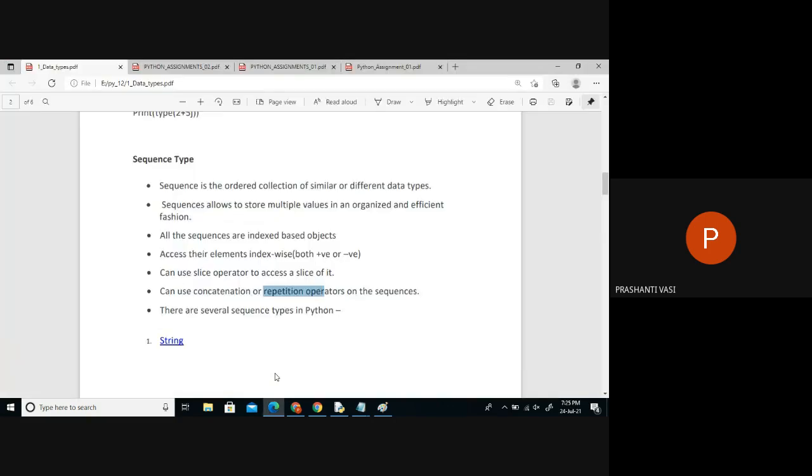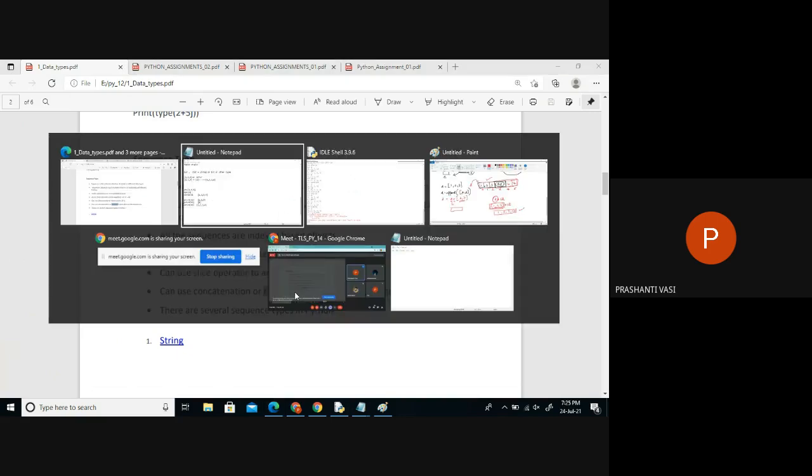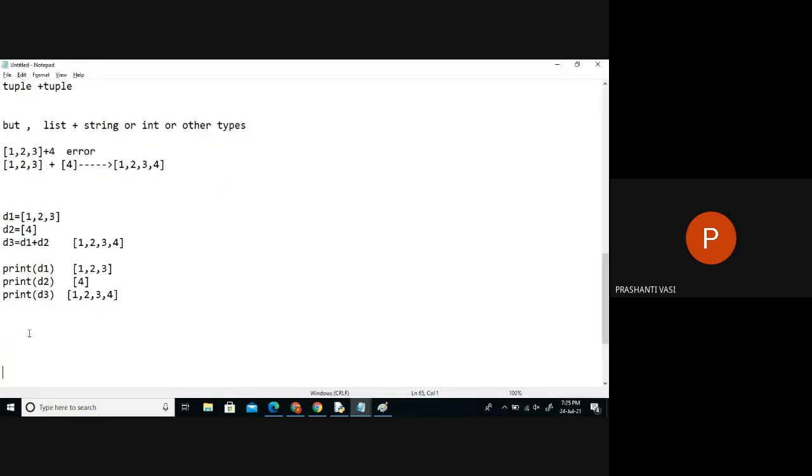So now coming back to this. Concatenation is clear. So we can do concatenation on which items? Sequence types. Any sequence you take, you can use the concatenation operator. And the last operator which we'll use is repetition. Now the repetition symbol is the star symbol.